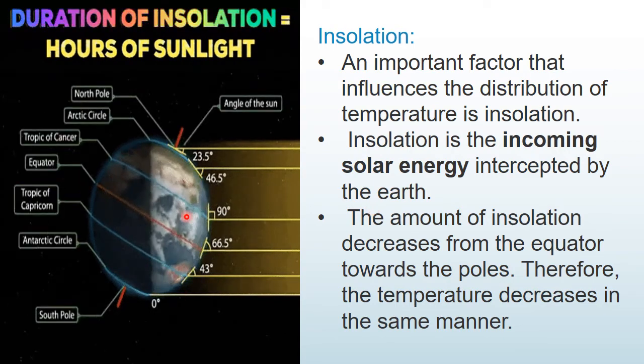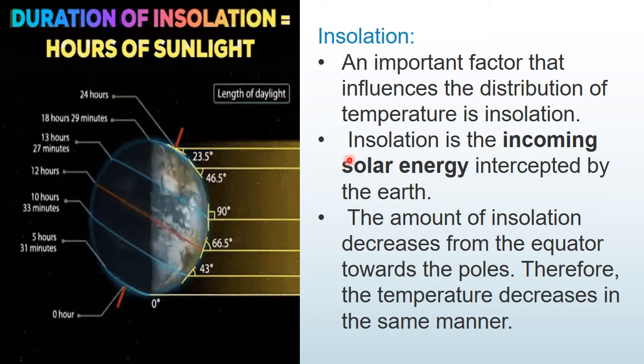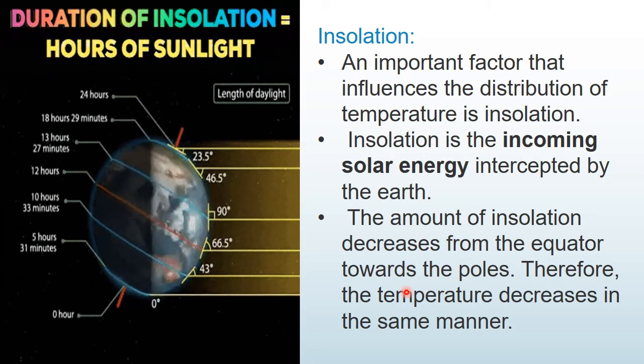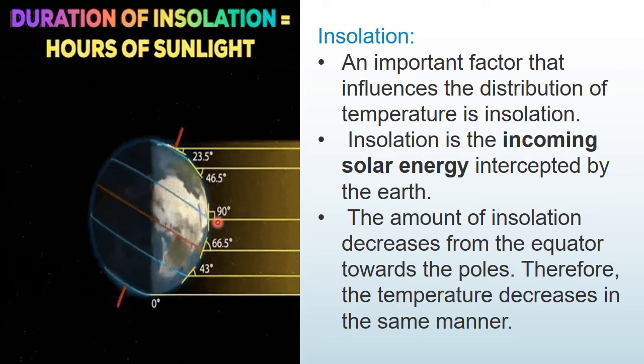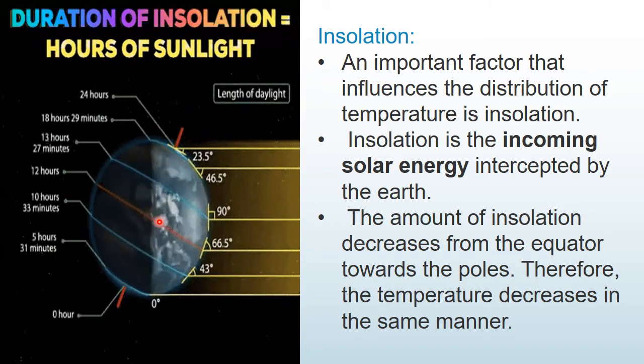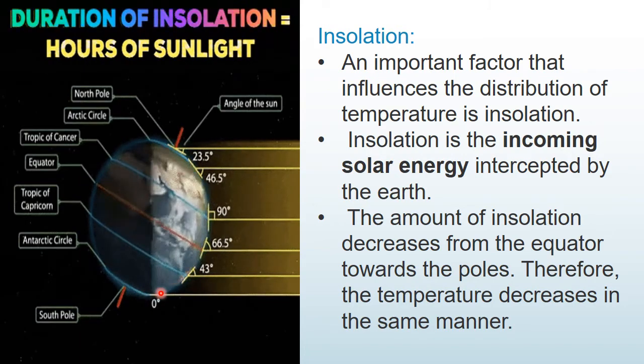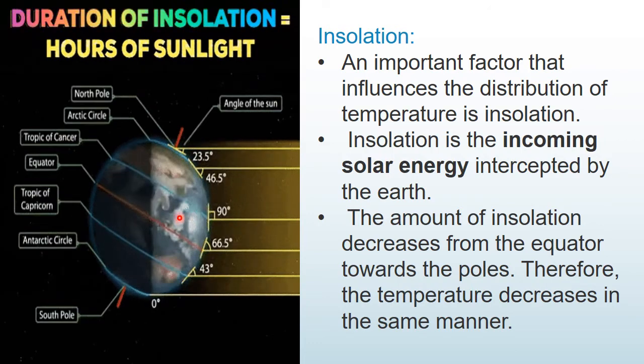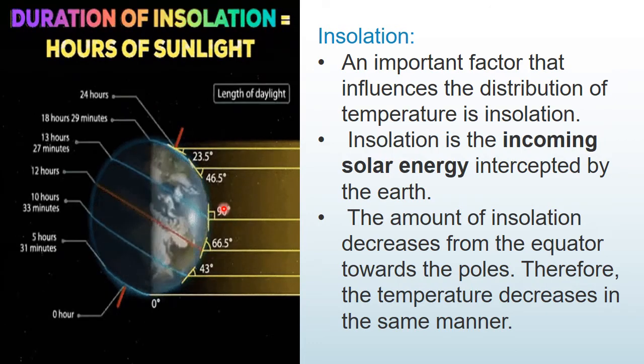Insolation is the incoming solar energy intercepted by the earth. That means the light from the solar energy we get from the sun is called insolation. Understood, my dear children? So what is insolation? It's the incoming solar energy.